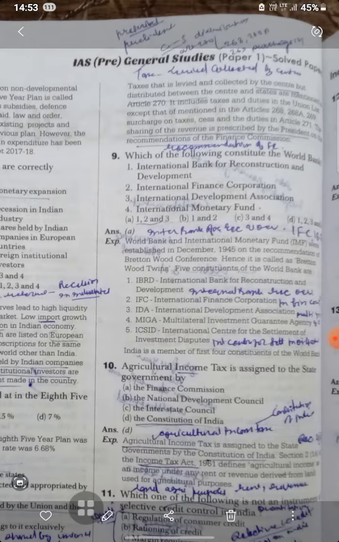Which of the following constitute the World Bank? The International Bank for Reconstruction and Development, International Finance Corporation, International Development Association, and International Monetary Fund. So, the following are constituents of the World Bank.